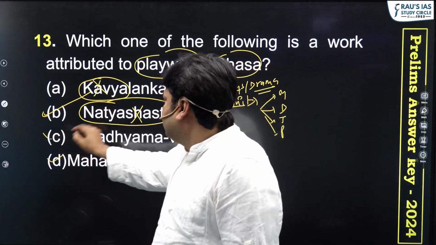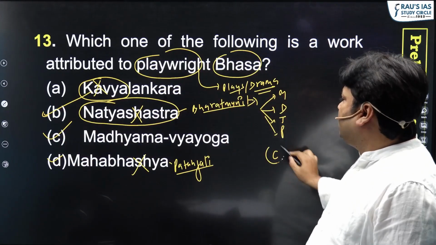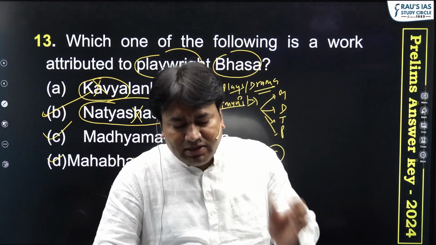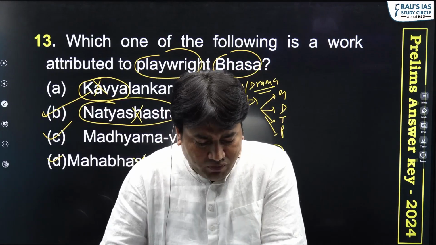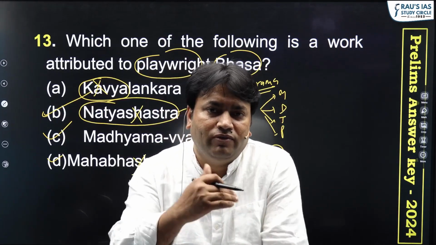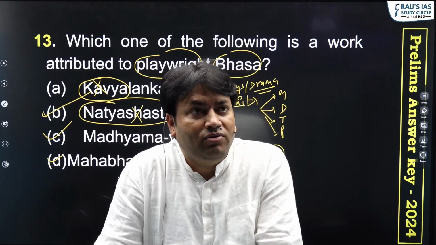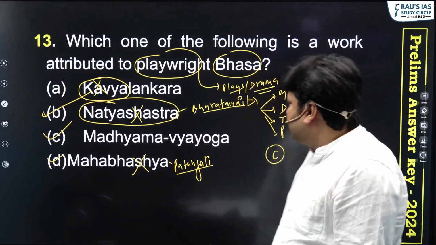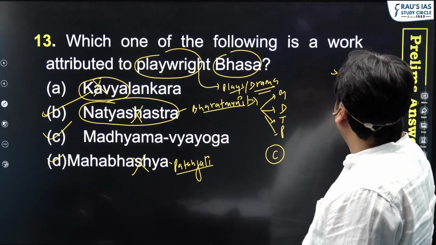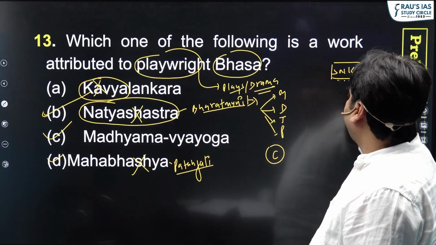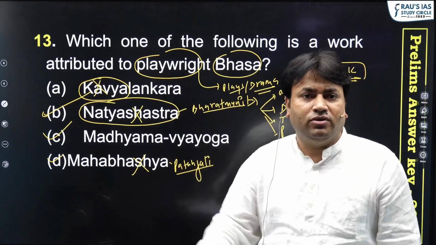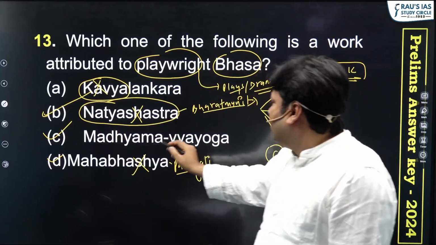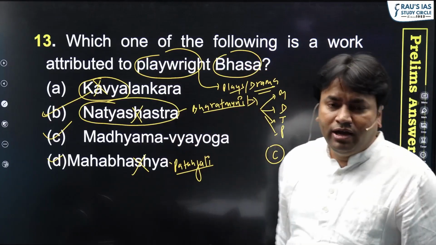So the answer is C. C is what? Madhyam Vyayog. Now the question comes, what is Vyayog? When we talk about Vyayog, these are particular forms of dramas, right? Particular forms of drama that are written in the Sanskrit language are known as Vyayog, and this work is Madhyama Vyayog. So this is written by Bhas.